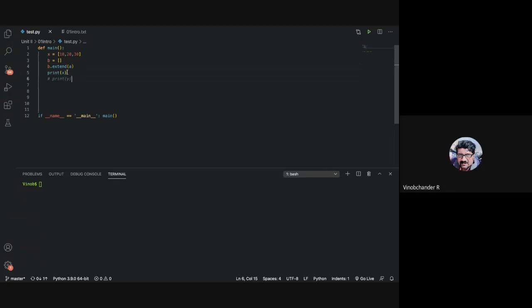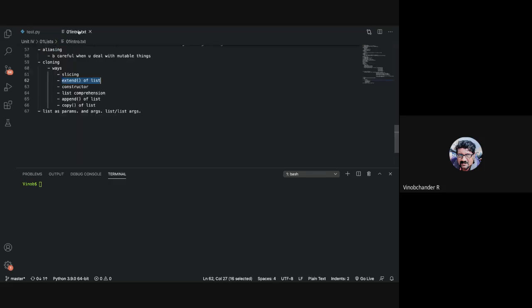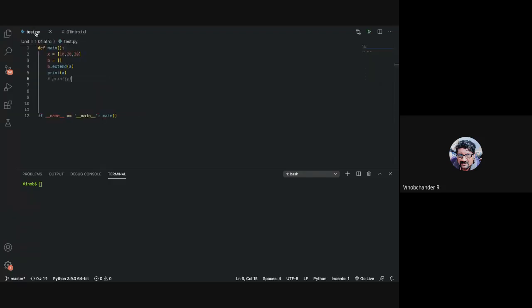Yeah, so this is our second way of cloning, which is making use of the extend method of your list. So you can make use of the extend method to clone a list, and that is what we are saying here. So I have the original list X, which contains 3 elements 10, 20, 30, and I have an empty list Y, and I make use of Y dot extend and extend the list X.